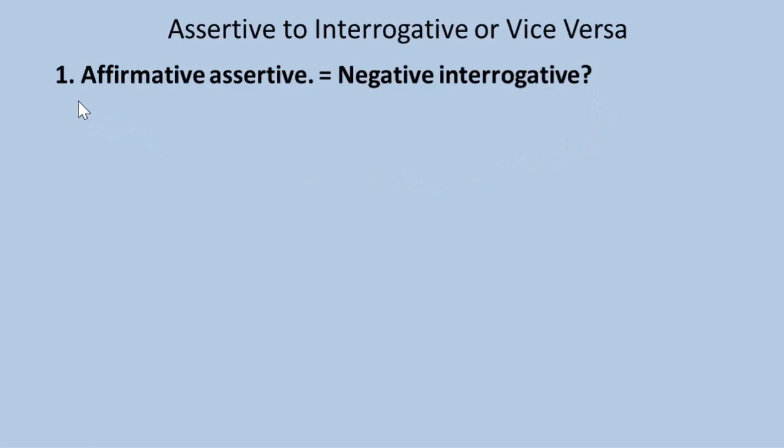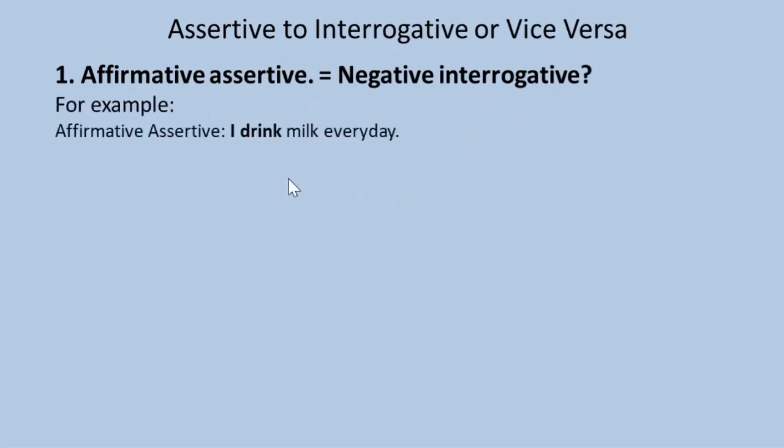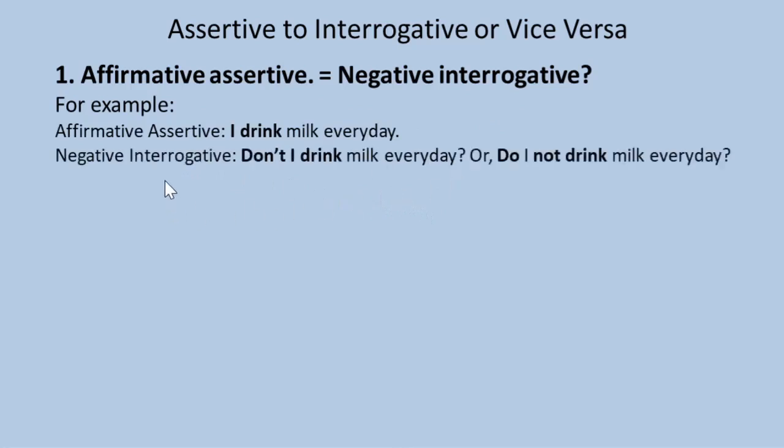Look at rule number 1. Affirmative assertive equals negative interrogative. That is, if the sentence is in affirmative assertive, we have to transform it into negative interrogative. For example, affirmative assertive, I drink milk every day. Negative interrogative, don't I drink milk every day? Or do I not drink milk every day?